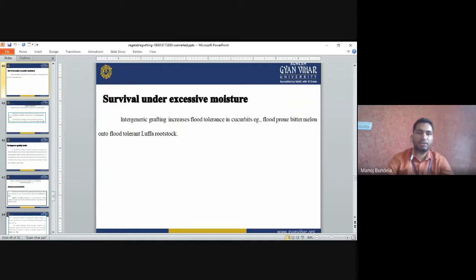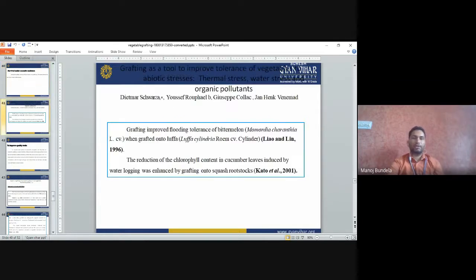Survival under excessive moisture. Intergeneric grafting increases flood tolerance in cucurbits. Flood-prone bitter melons are made flood-tolerant with Luffa rootstock. So we can use Luffa rootstock to develop flood tolerance, that is, when the water is more, at that time we can use it.